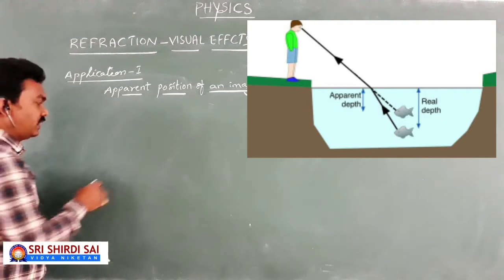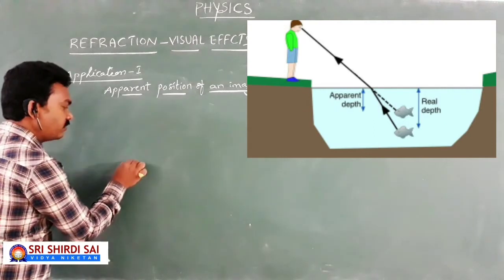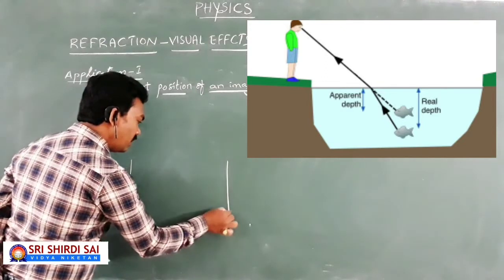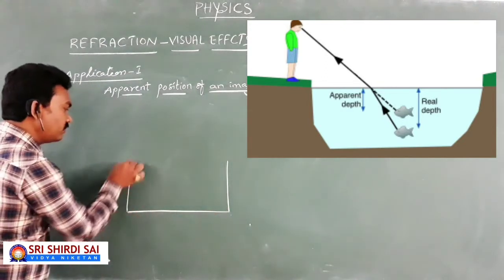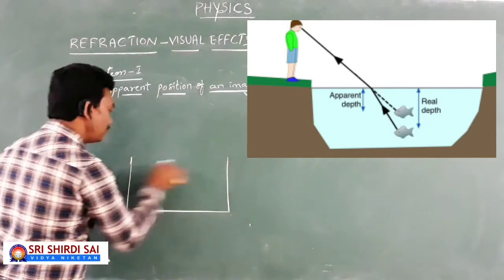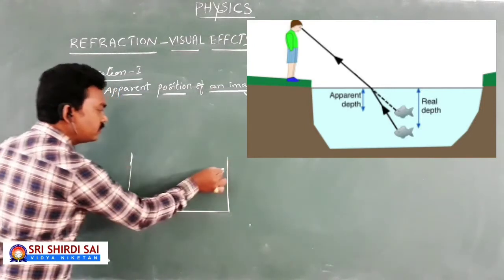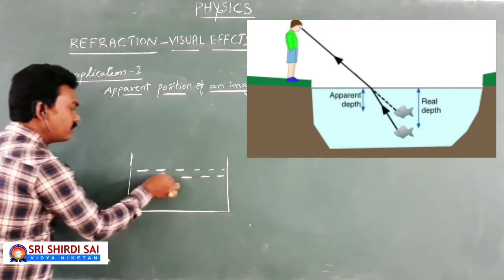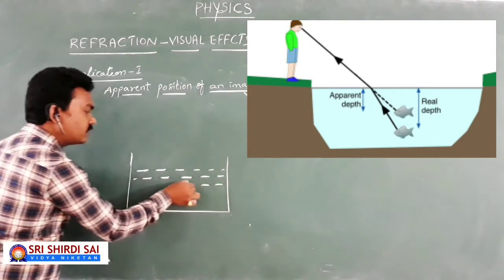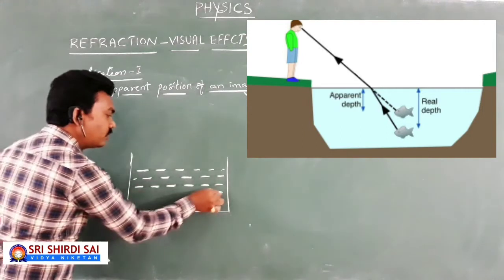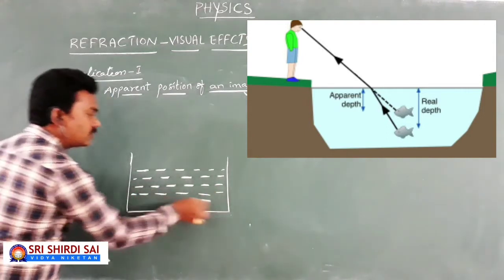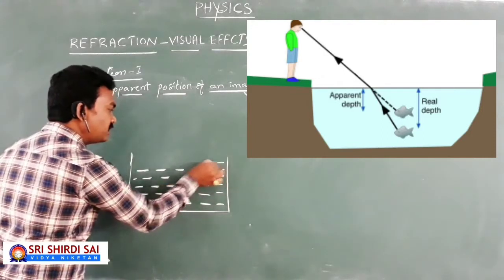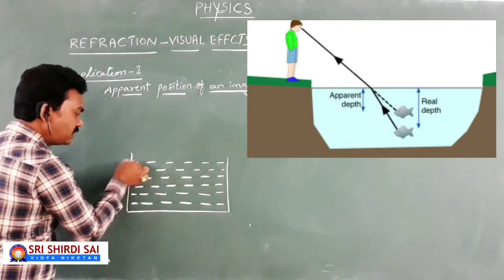To explain you in detail, look at this. Here is a beaker of water I have taken. The purpose of drawing the figure on the board is to make you see the way to practice diagrammatic representations in optics.